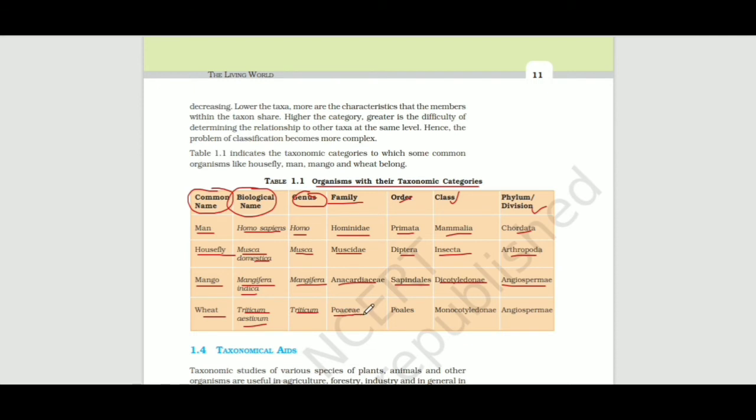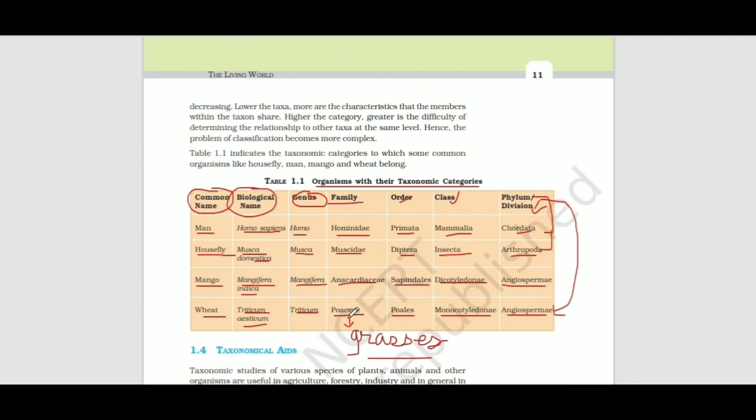Poaceae is the family of grasses, and its order is Poales. Class is Monocotyledonae as they have a single cotyledon, so they are known as monocotyledons, and they are also angiosperms as their division. We use division for plants and phylum for animals.